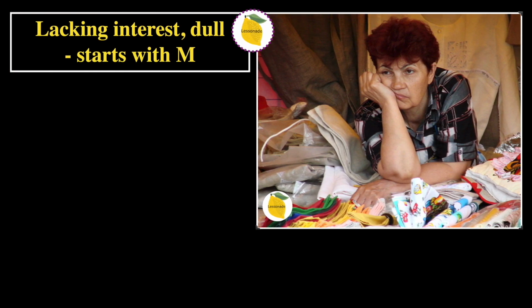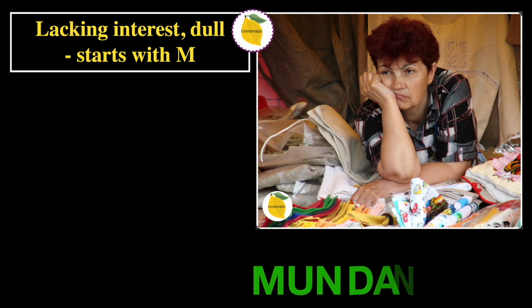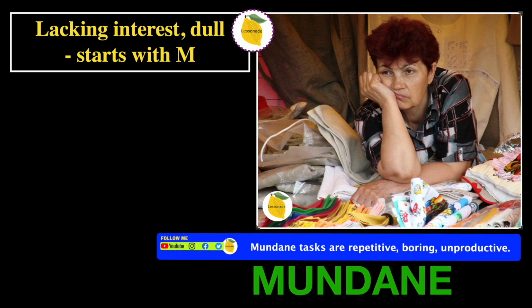So the next definition is lacking interest or dull, starts with M. In this picture, we can see someone who's both lacking interest and they're also very dull. So therefore, the word will be mundane. And the sentence for this word is, mundane tasks are repetitive, boring, and unproductive. And in this picture, we can see someone who's doing a repetitive, boring task. In other words, they're doing a mundane task, which is causing them to be unproductive.